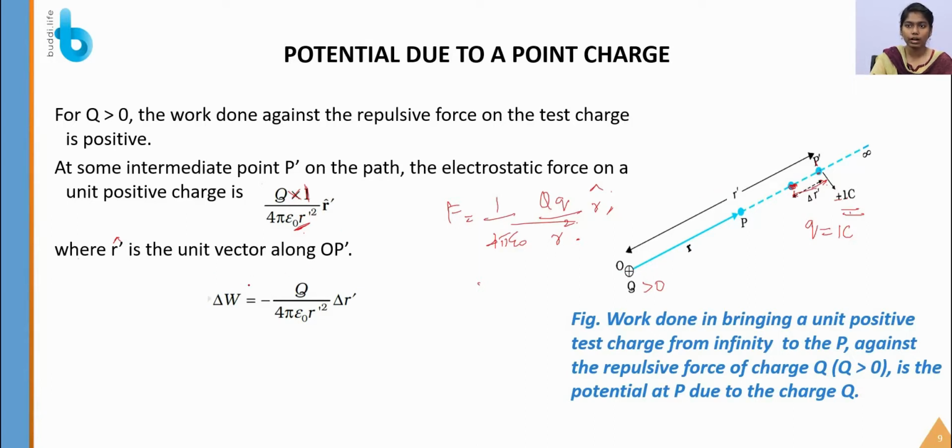So the work done by moving the unit positive charge is equal to minus q by 4 pi epsilon naught r dash square delta r dash. This is the work done by moving the unit positive charge.